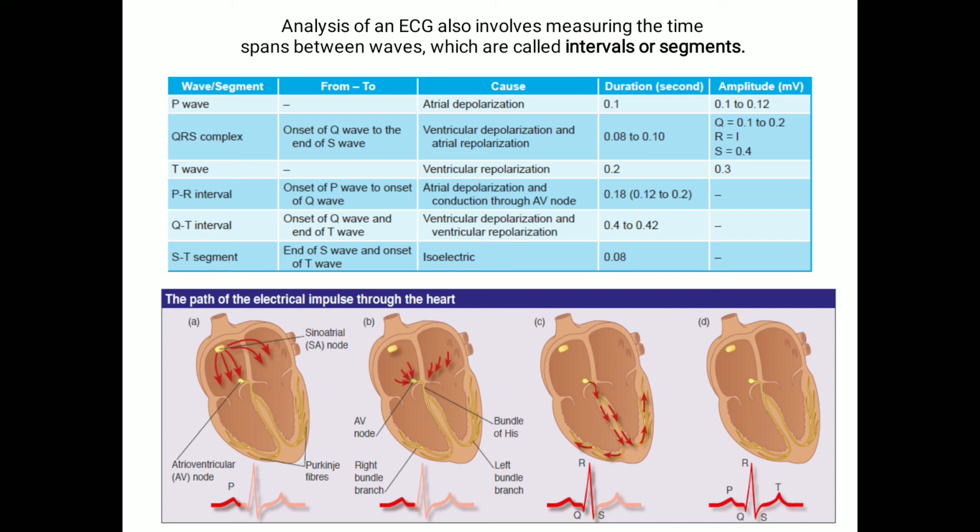Here also, any variation in the duration of the ST segment can be recorded, and it can deviate from the normal and show some pathological conditions. So elevation in the ST segment occurs in the case of myocardial infarction, or if there is a block in the left bundle branch, or in the case of acute pericarditis.